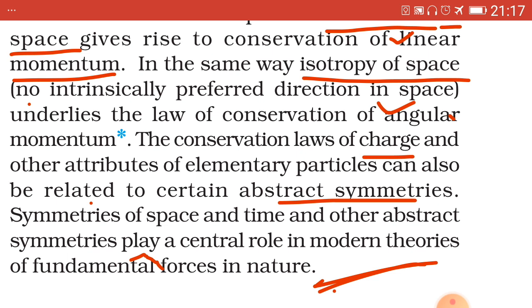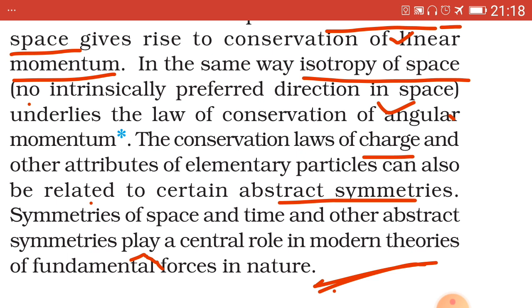Question number 5, due to homogeneity, I tell you the spelling, HOMOGENEITY, and isotropicity, I tell you the spelling, ISOTROPICITY, of space, we have the law of conservation of dash and the law of conservation of dash respectively.